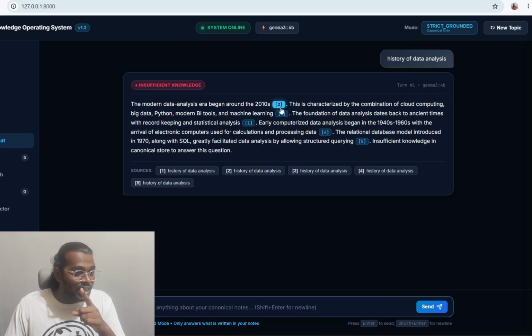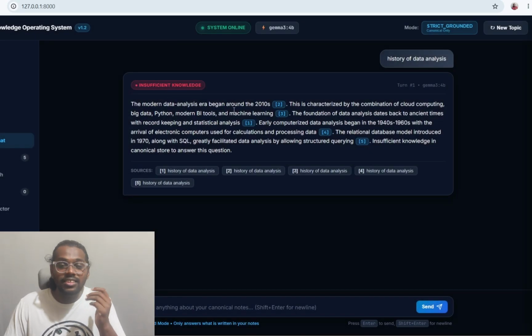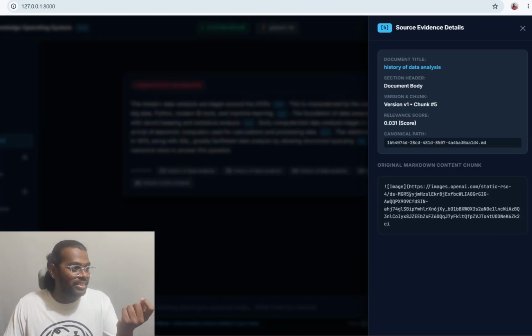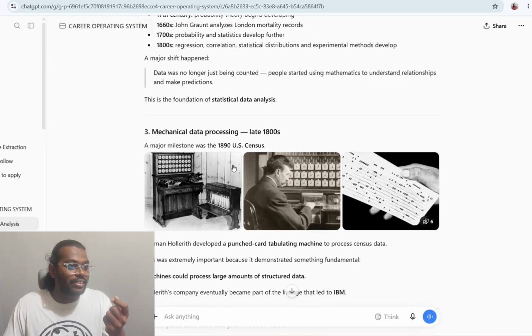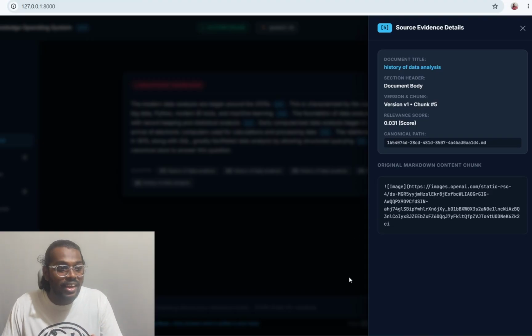Honestly, I'm actually scared. It gave the right file, but it still feels insufficient, because it has a lot of information and it is trying to break it into many more chunks than it already is. As you can see, it has broken down into multiple chunks of data. As you can see, the images from OpenAI, these are the images. Because I copy-pasted it, it gave exactly those things. So from this, you can understand that it is not removing anything. It's giving everything that it has been given. All right, it totally works.